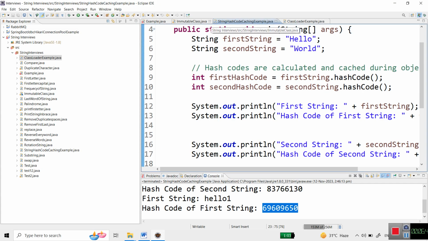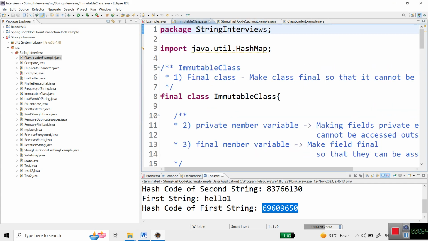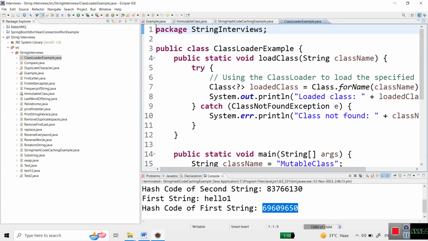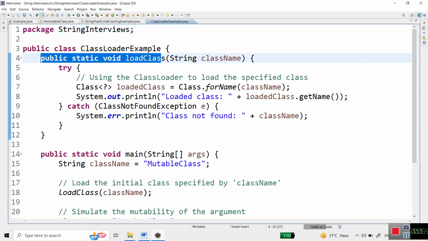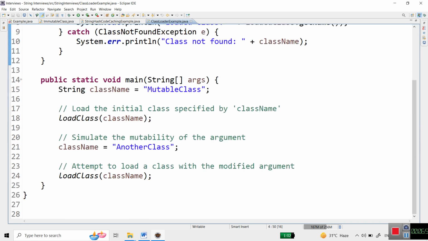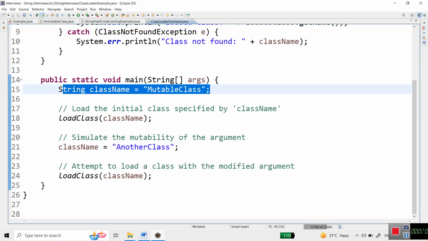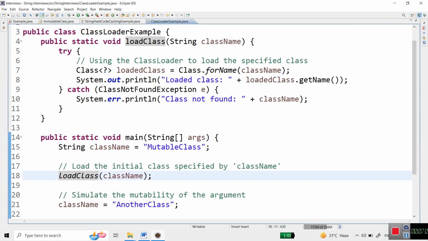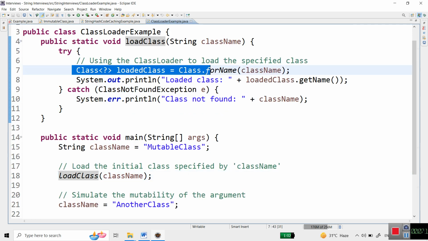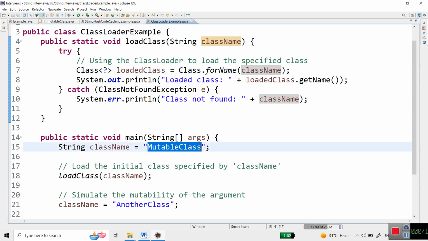If you see here, an immutable class, I have created one class here. Class loading example: I have created one method, public static void loadingClass. I am passing the class name here. If you see, I have declared a normal class, a mutable class, meaning it can be changed. Here I am calling one method, loadingClass. It will call Class.forName, and from here we will get the class immutable class.